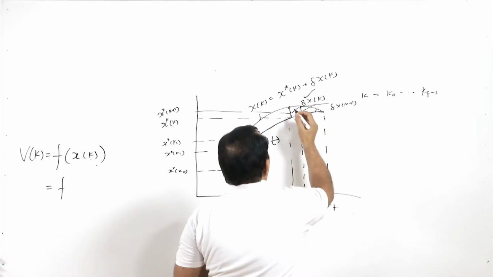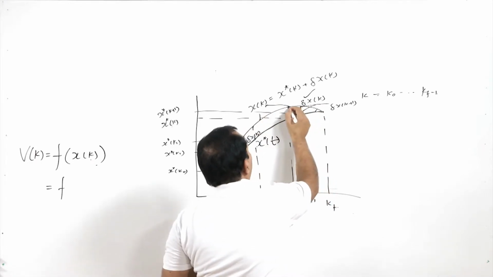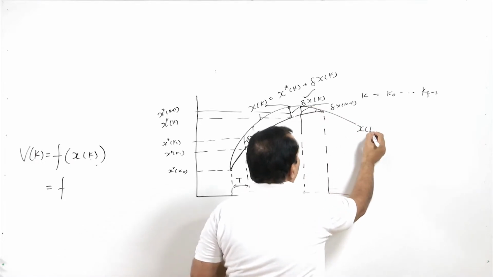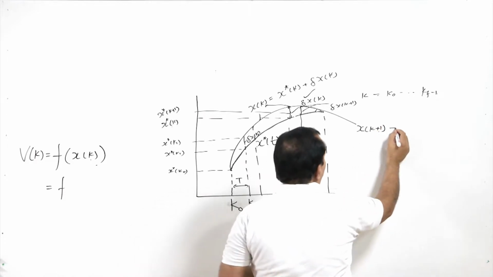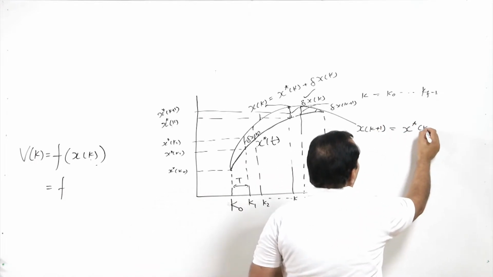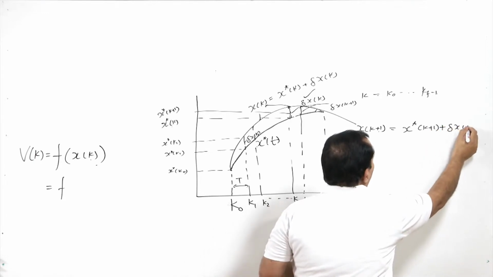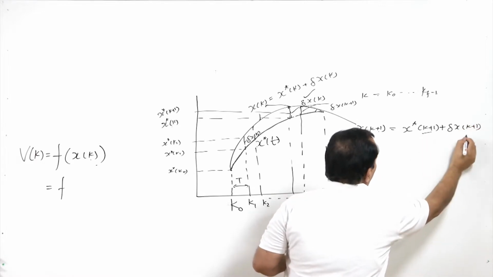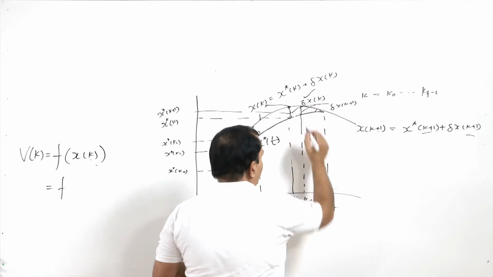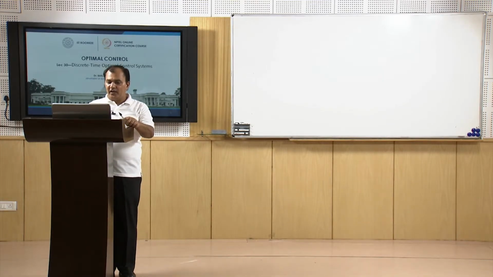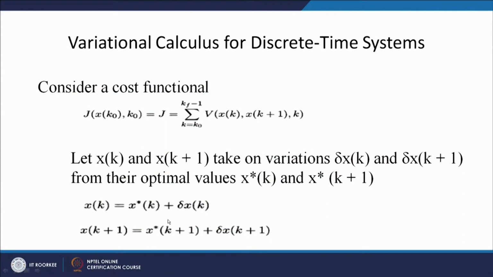so x(k) is defined as this point, and at this point we are defining x(k+1) as x star of k+1 plus delta x of k+1. So, this is at the instant k+1 and this is at the instant k. So, I simply define x(k) as x star of k plus delta x(k), and x(k+1) as x star of k+1 plus delta x(k+1).